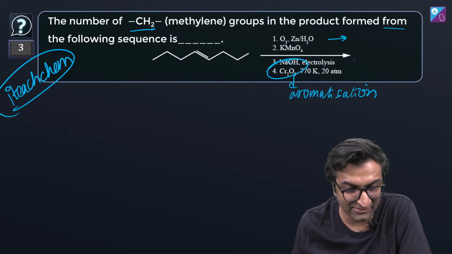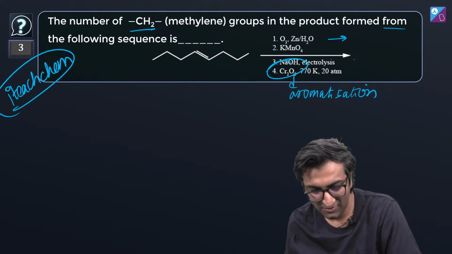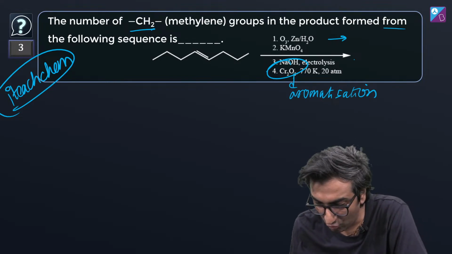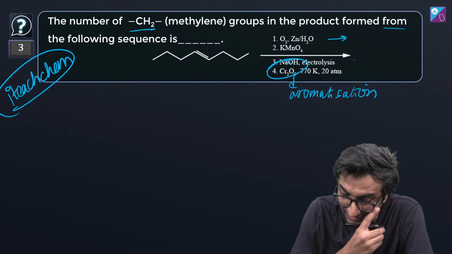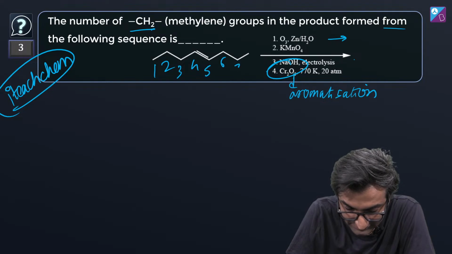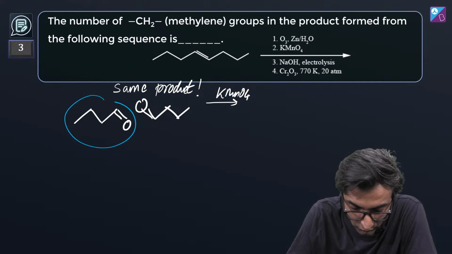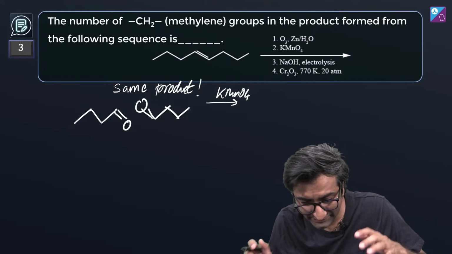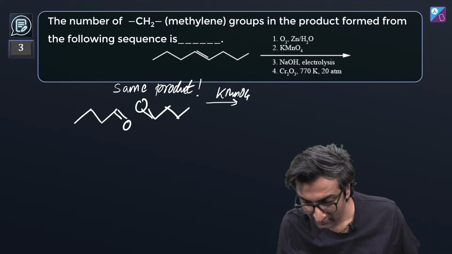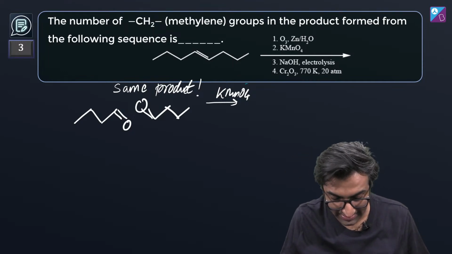Mild oxidizing agent, last step, John's reagents. Bhavya Khurana, wow, such big big things. Bhavya, tell me one thing, what will happen? This is very interesting, right? 1, 2, 3, 4, 5, 6, 7, 8. So it's going to give you a symmetric compound. It gives you two products, but they are the same product. And this is fascinating. Okay? This is awesome. This is going to create an acid itself.